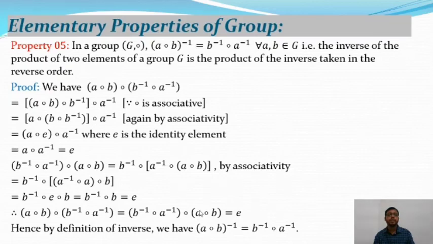So hence by definition of the inverse, we have B inverse composition A inverse is the inverse of A composition B. That is, (A composition B) inverse is equal to B inverse composition A inverse for all A, B belonging to G. Hence the proof of the fifth property of group theory. Let us move on to the next slide.